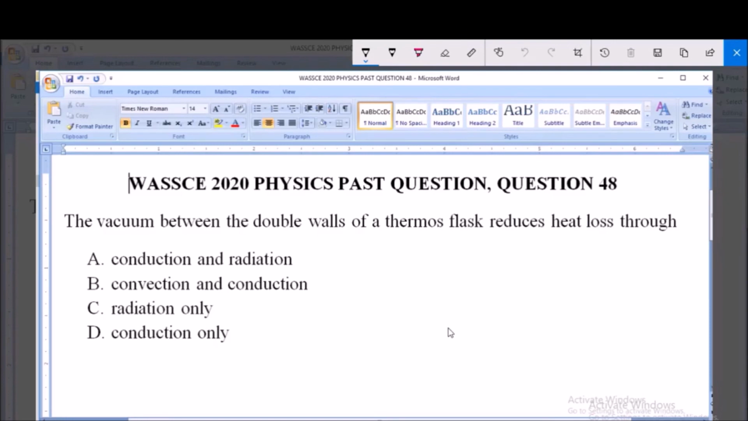I will be answering WASSCE 2020 Physics Past Question 48. The vacuum between the double walls of a thermoflask reduces the heat loss through A. Conduction and radiation, B. Convection and conduction, C. Radiation only, and D. Conduction only.